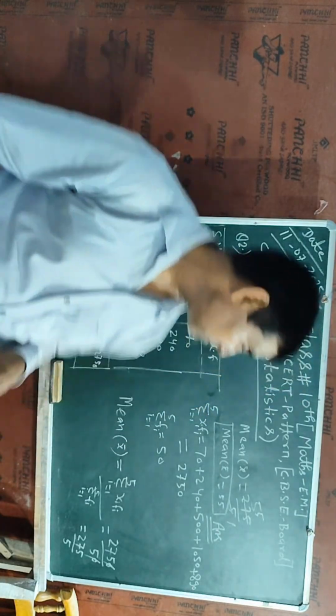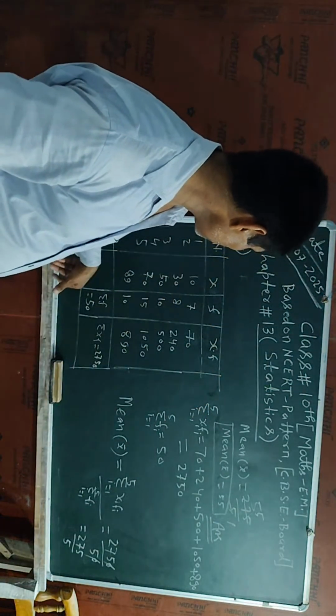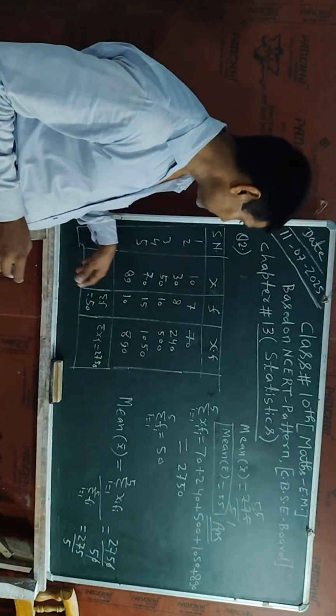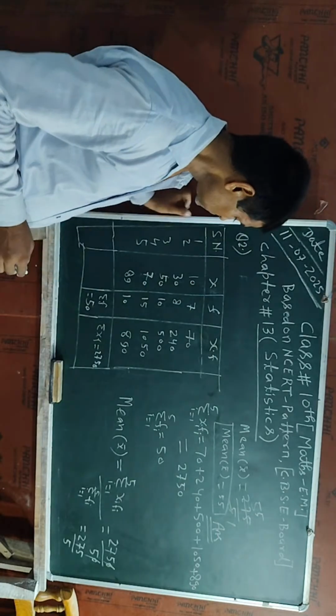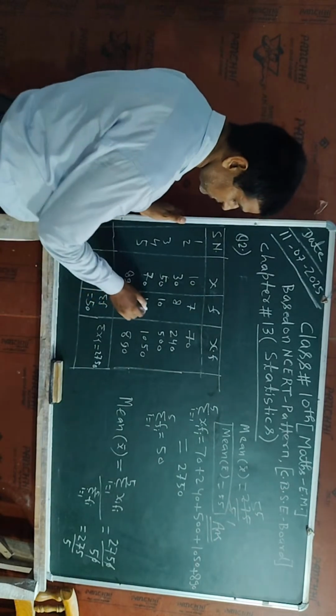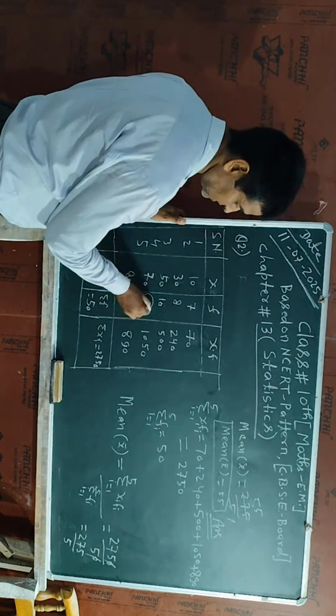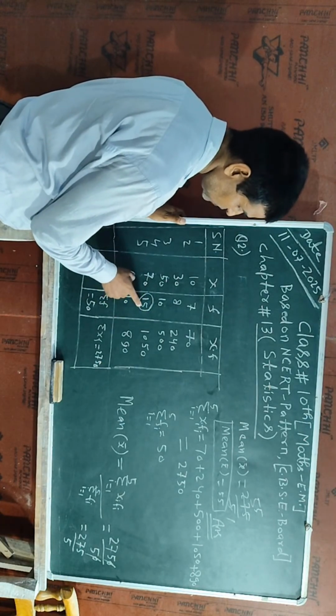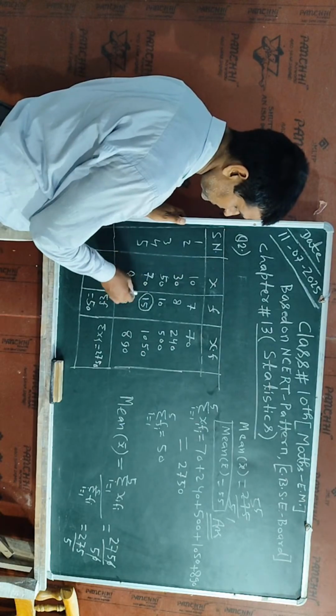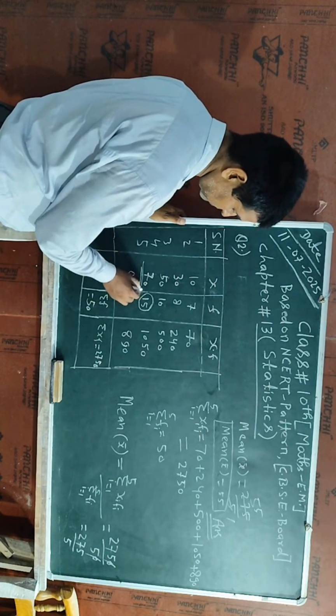If data is in frequency form, suppose this is the data and we have to decide which will be the mode value. Here the number of repetitions, the frequency, is 15, because the term 70 is repeated 15 times.